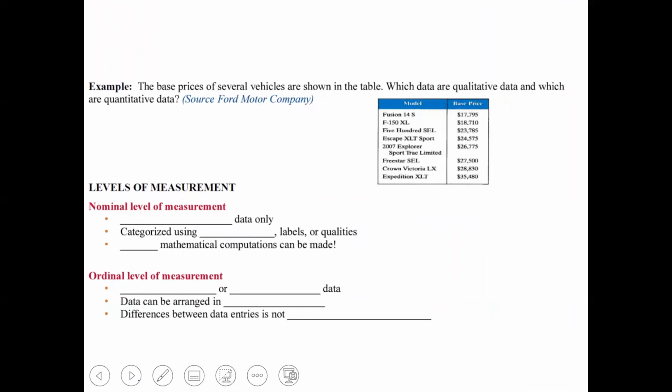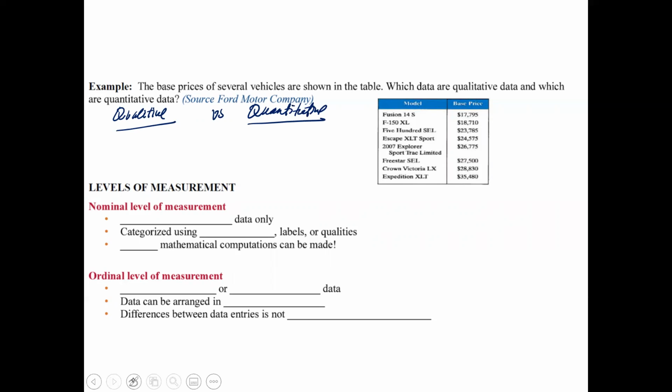All right, so then let's take a look at the next example. Go ahead and read this example right here. All right, so you're looking at the prices of cars made by Ford. If I ask you to list some qualitative attributes versus quantitative attributes on this vehicle, what you can say about the qualitative is that it is about models of cars, okay?